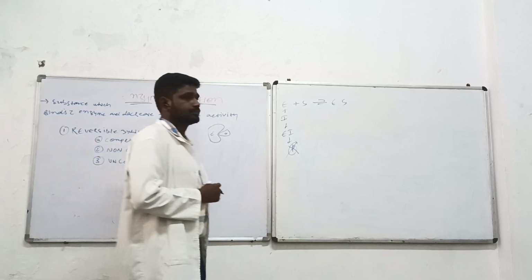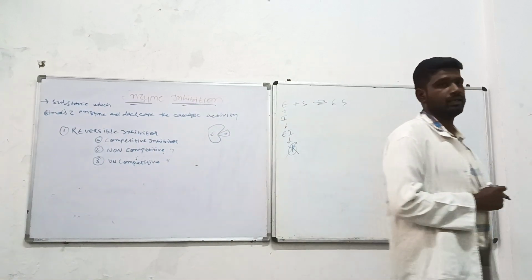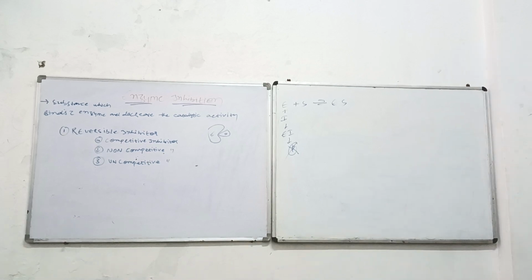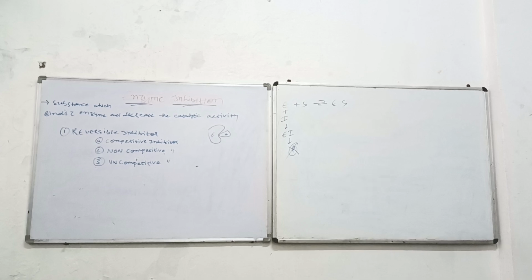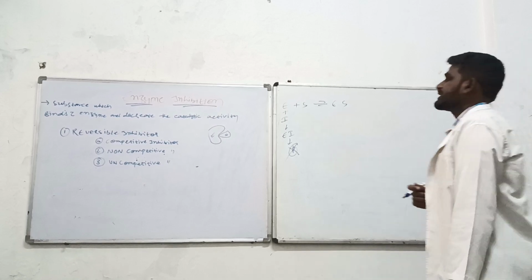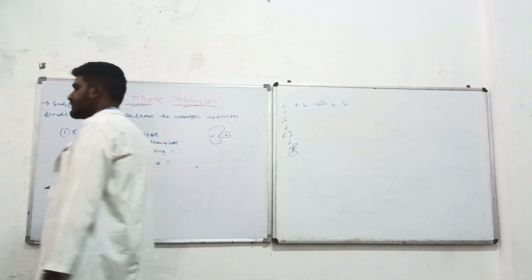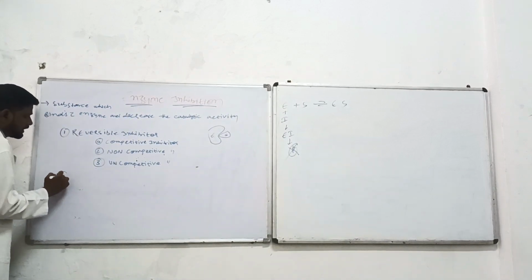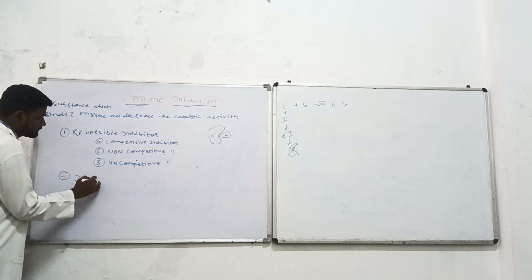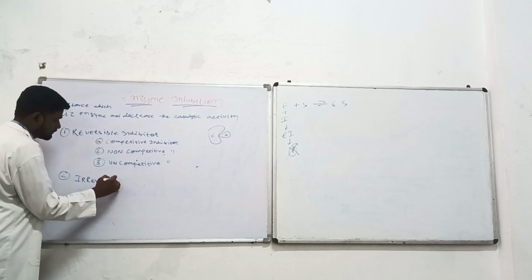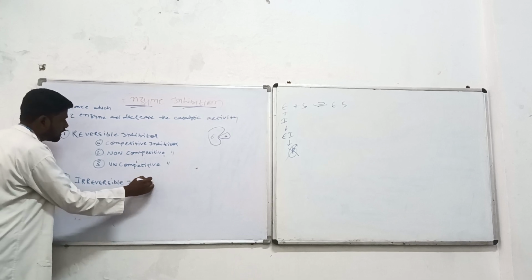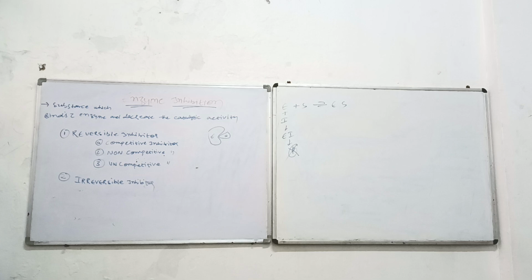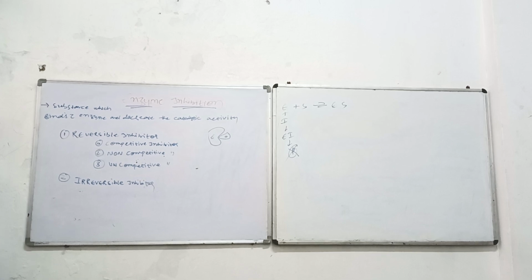Reversible inhibitors are broadly classified into three: competitive, non-competitive and uncompetitive. Now, the second classification of inhibitor is the irreversible inhibitor. In the irreversible inhibitor, there is a special category, not a subclassification, which is called the suicide inhibitor.